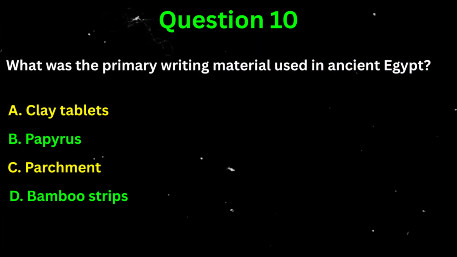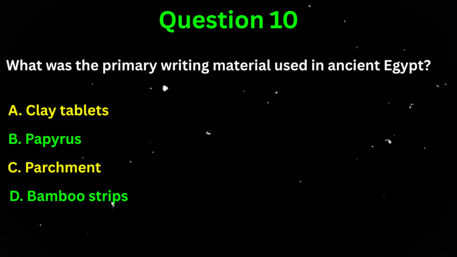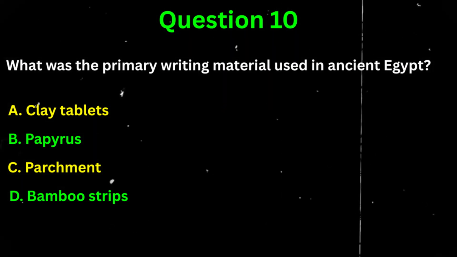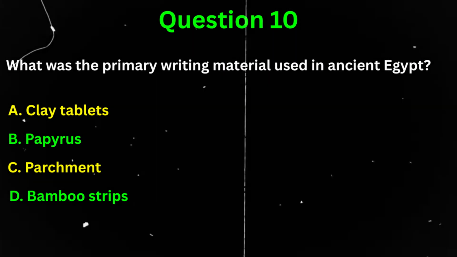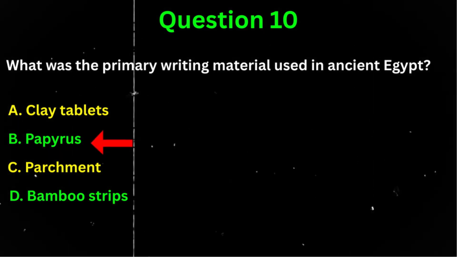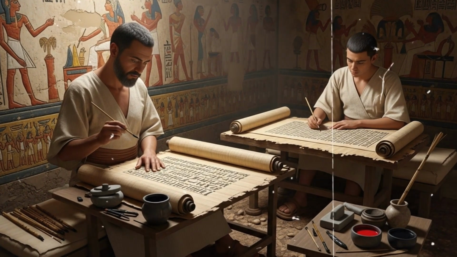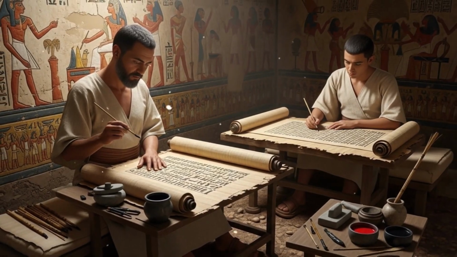Question 10. What was the primary writing material used in ancient Egypt? A. Clay tablets. B. Papyrus. C. Parchment. Or D. Bamboo strips. The correct answer is B. Papyrus. Papyrus revolutionized record-keeping and administration in Egypt.